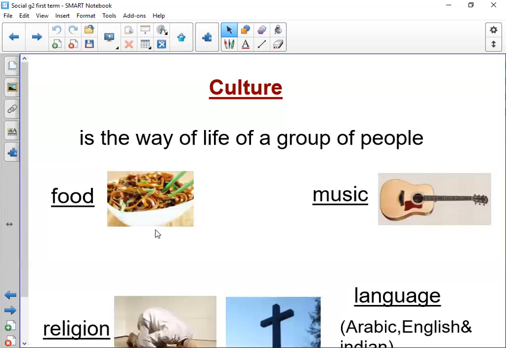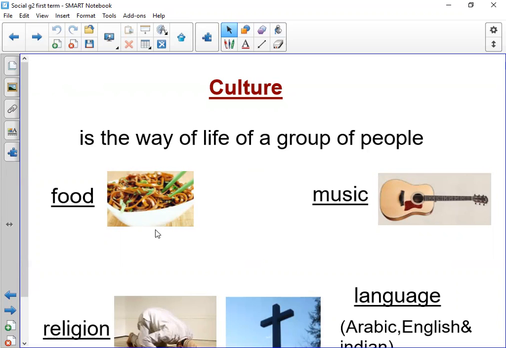The next word that we will learn about in this lesson is called culture. What is the meaning of culture? Culture is the way of life of a group of people. Culture, way of life.